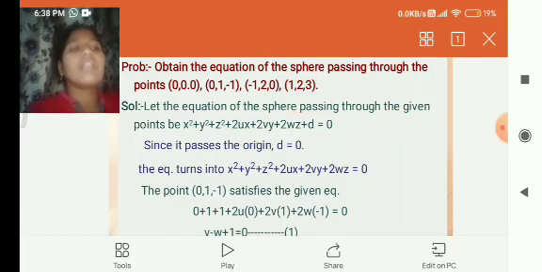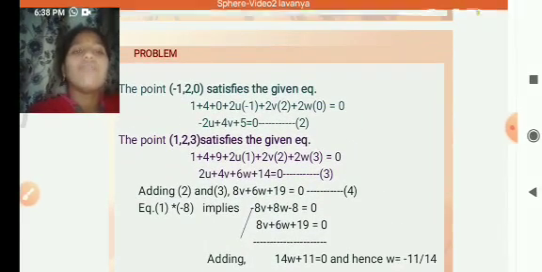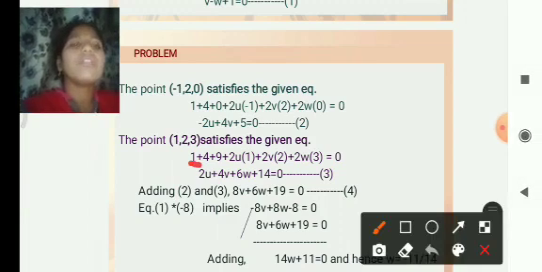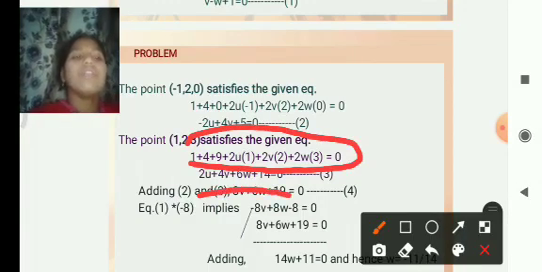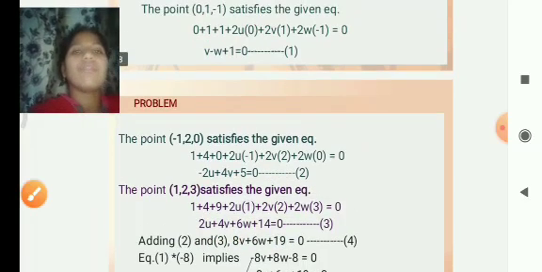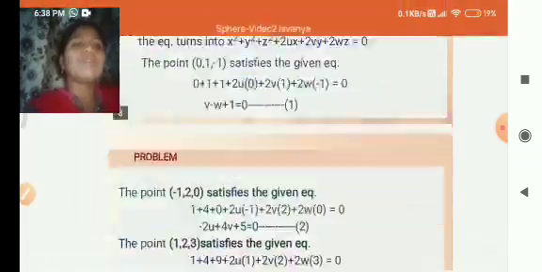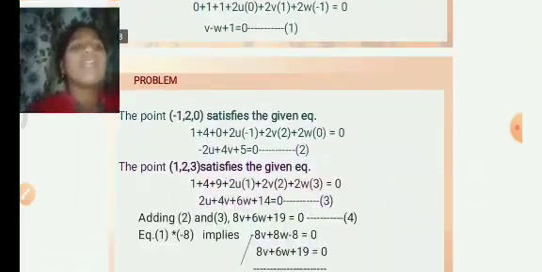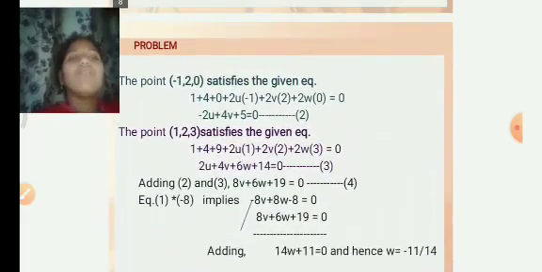Means we have to get the equation: 1 plus 4 plus 9 plus 2u into 1 plus 2v into 2 plus 2w into 3 is equal to 0, that is 2u plus 4v plus 6w plus 14 is equal to 0. This is the third equation. We have to substitute into the equation of the sphere. By solving these three equations, we have to get the values of u, v, w. Means we have to solve these equations.